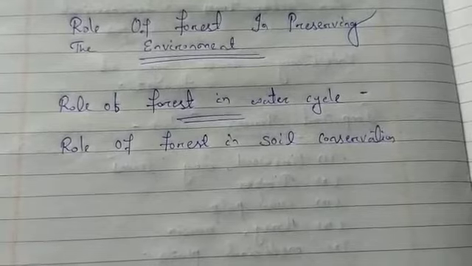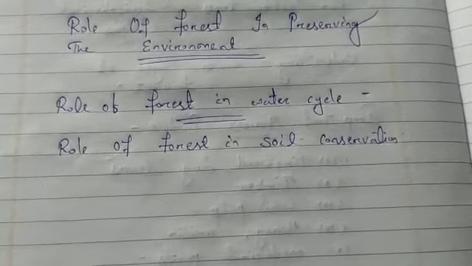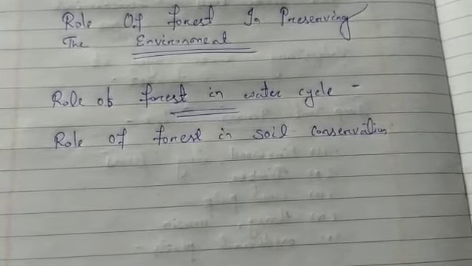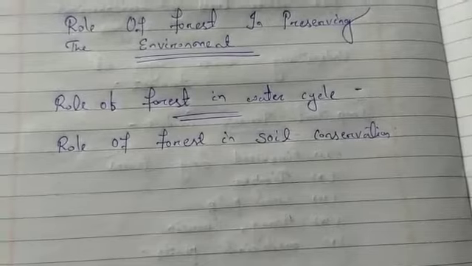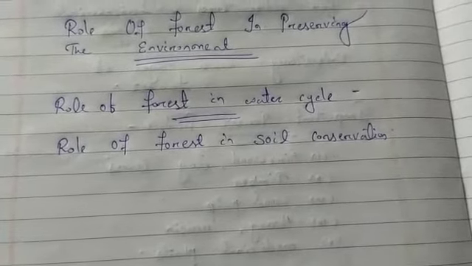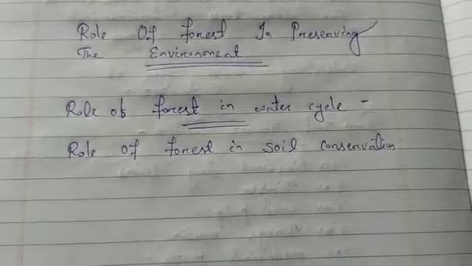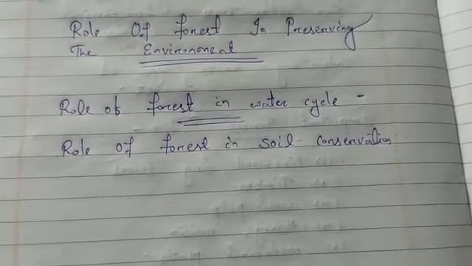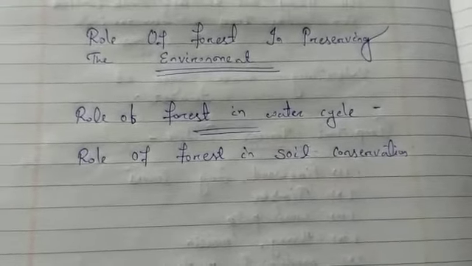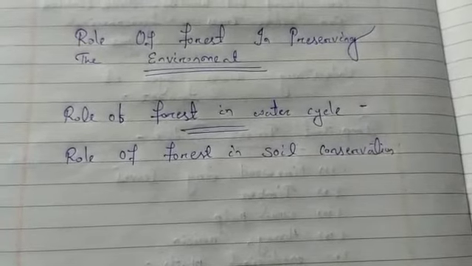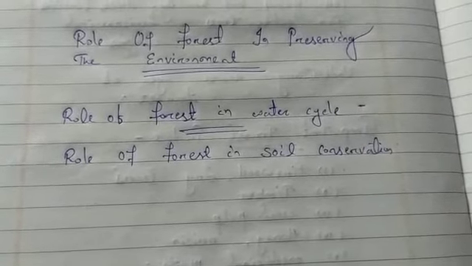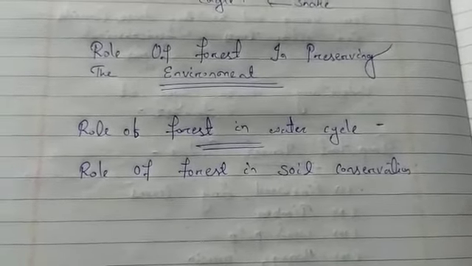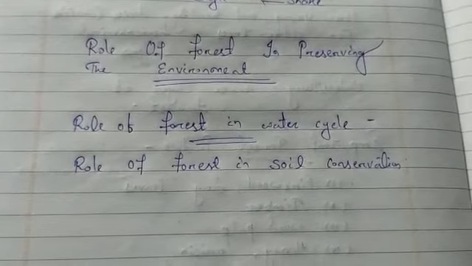In the absence of trees and plants, the animals will not get food and shelter. Trees also protect the soil. In the absence of trees, the soil will not hold water, which will cause floods. Forests help in bringing good rainfall in the neighboring areas. So overall, forest is very important for us. It has many uses and many important products which help us in various ways. In the next class we will discuss deforestation and its effects.